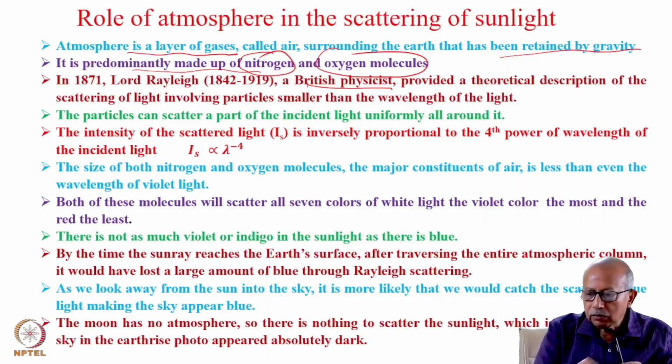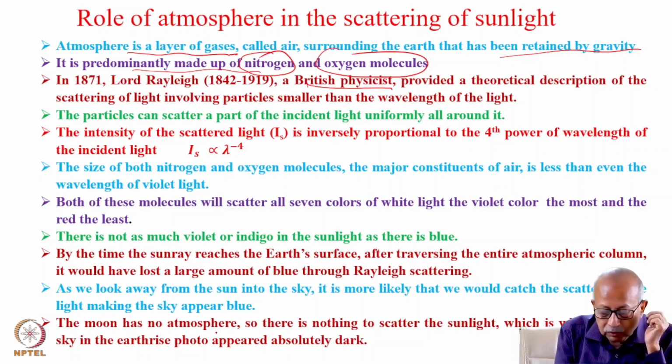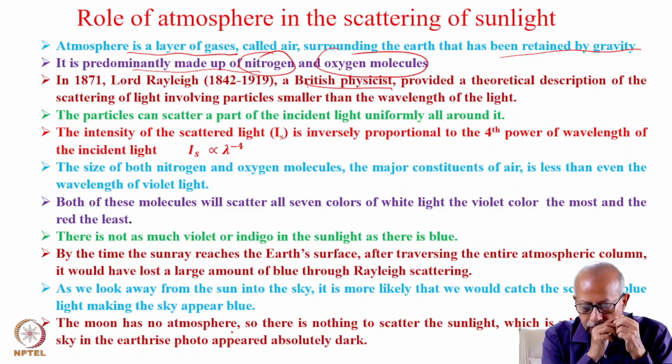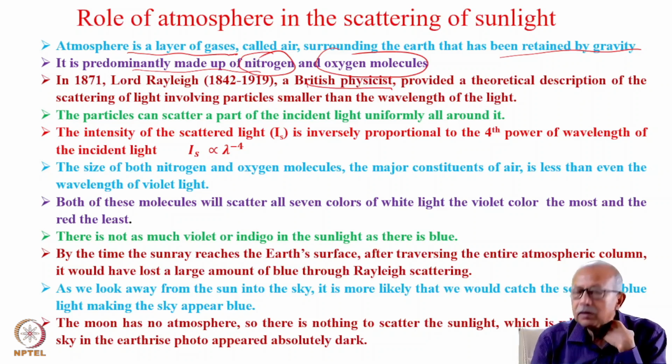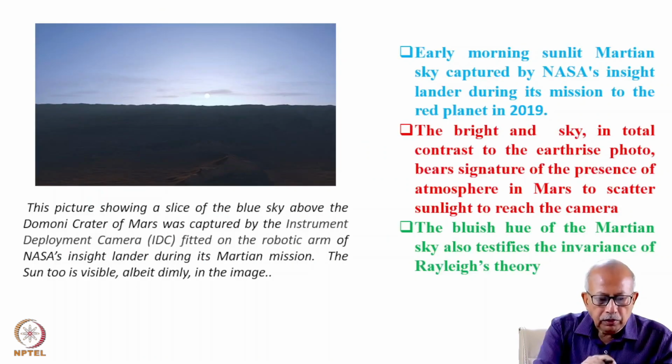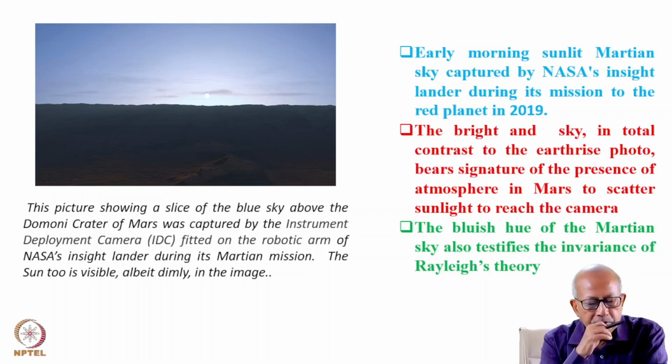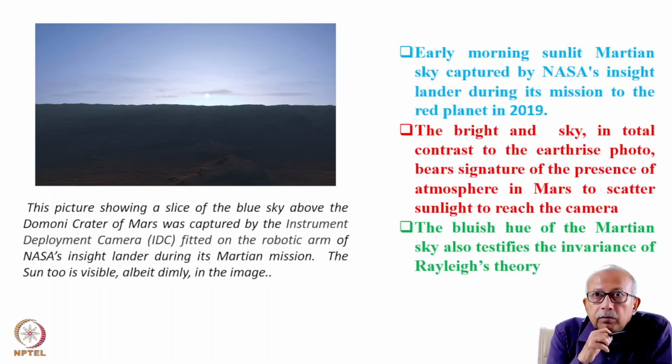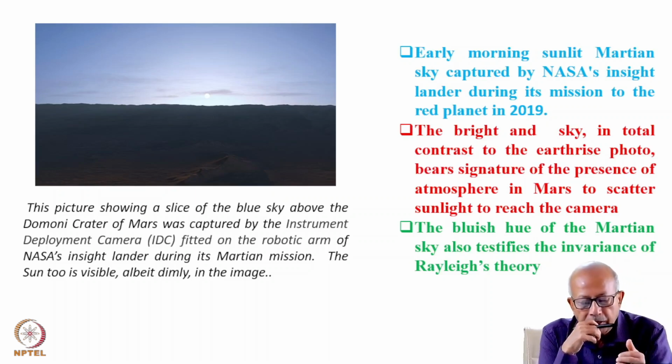Well, let us now see, the moon has no atmosphere. So there is nothing to scatter the sunlight, which is why the entire sky in the Earthrise photo, as we saw, appeared absolutely dark. Here I show you another interesting picture that basically depicts a slice of the blue sky.